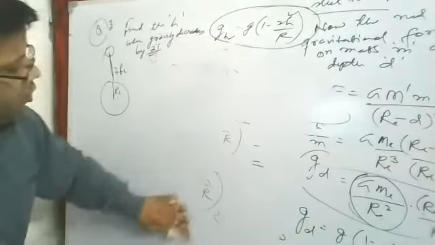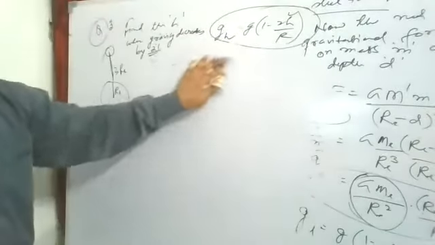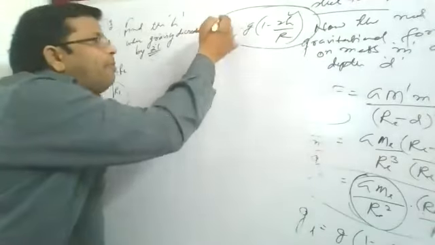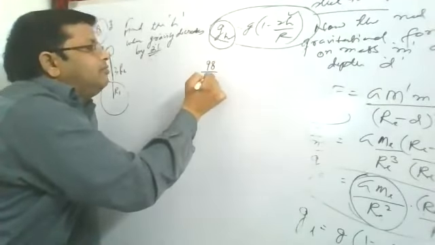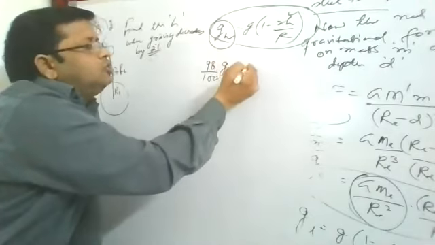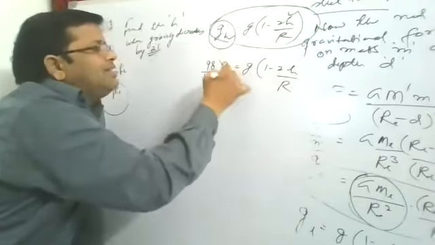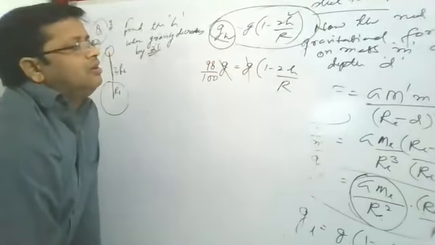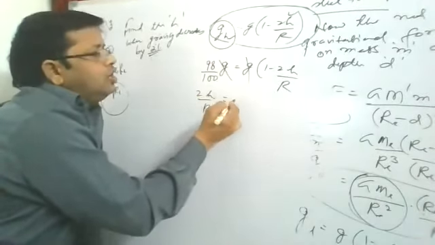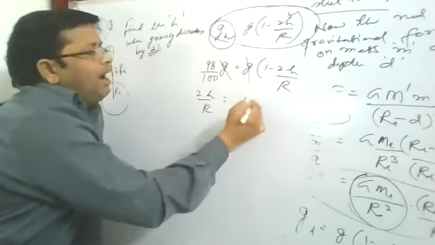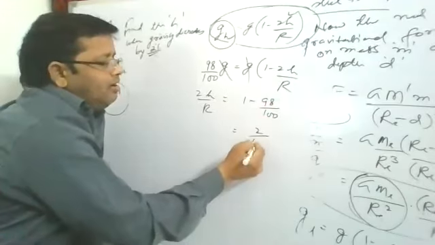How much does gravity reduce? By 2%, so what remains is 98%. 98 by 100 of g is equal to g into 1 minus 2h upon R. g cancels out. This comes down to 2h upon R equals 1 minus 98 upon 100, that is 2 by 100.